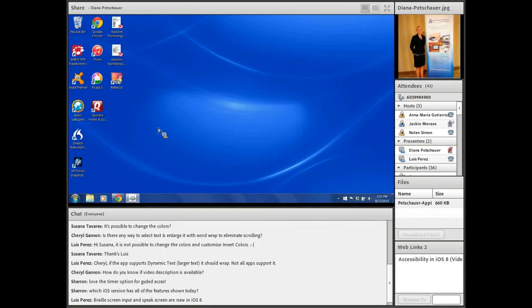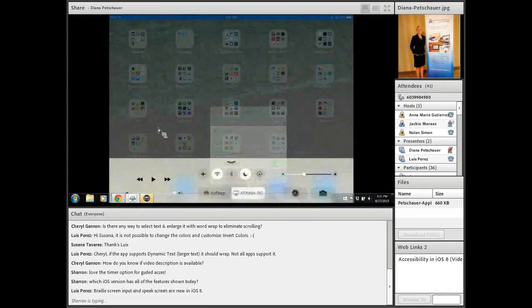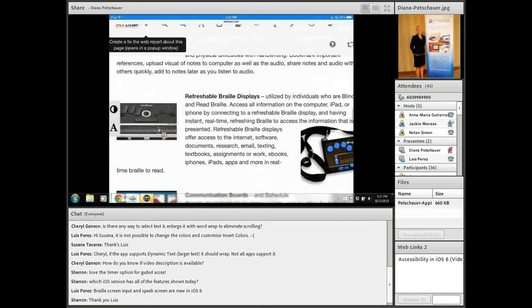So anyone who knows how to type using Braille can have their information from the internet read out loud, but also I'll show you how to get electronic books. There we go, we're back. Electronic books on the iPad, worksheets and handouts can be read out loud with VoiceOver, and they can also have that information in real-time Braille on the refreshable Braille display.